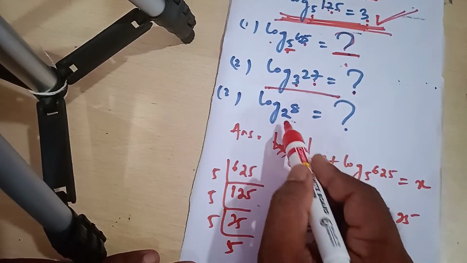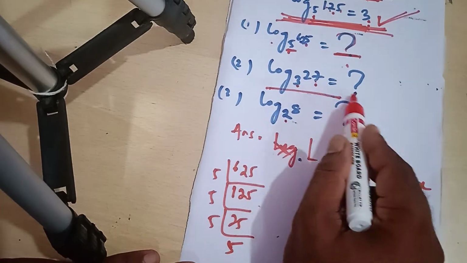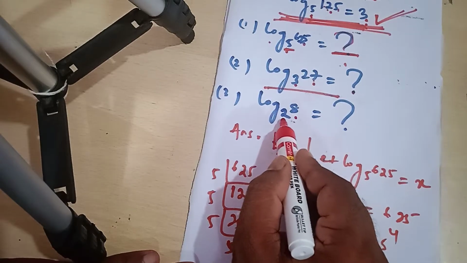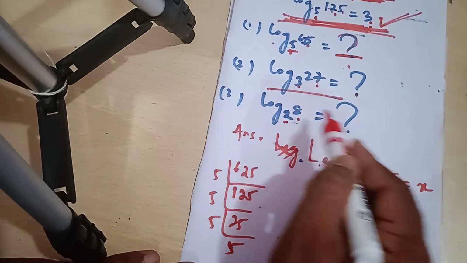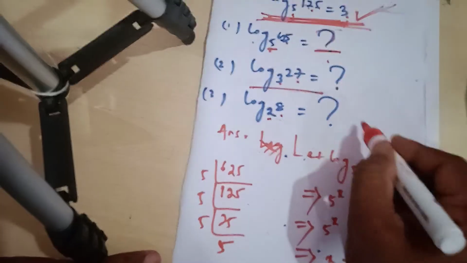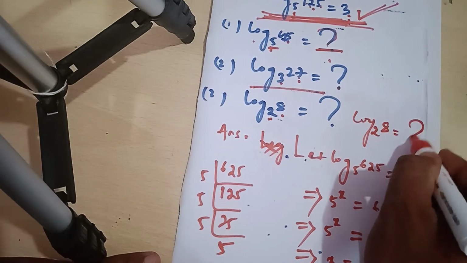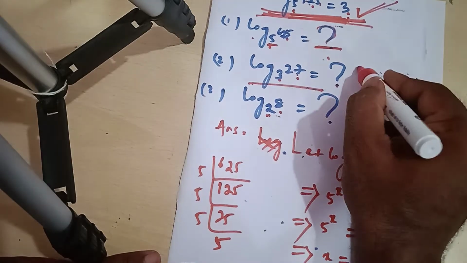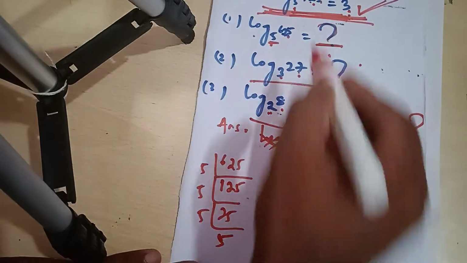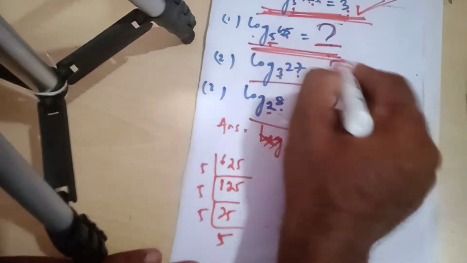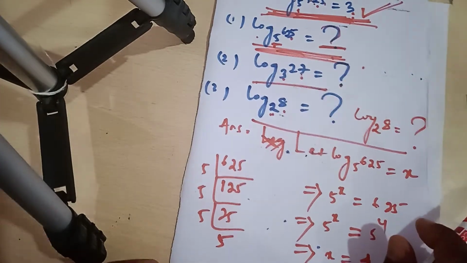Here, log 8 to the base 2 is equal to how much? This is number, this is base, this is power. Log 8 to the base 2 is equal to how much? So how can this answer be found out?